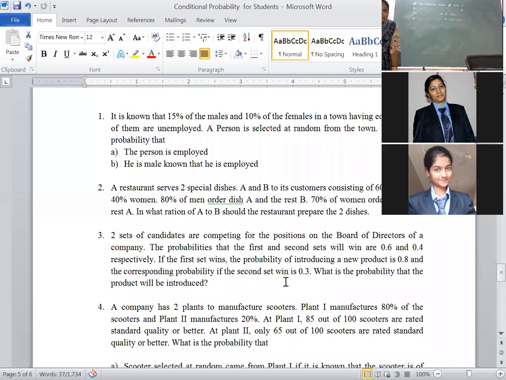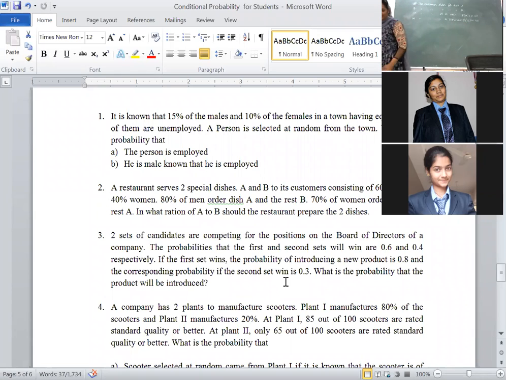Right now, go through the problem clearly. A restaurant serves two special dishes, A and B, to its customers consisting of 60% men. 60% men. That means what is given? Probability of M is given as 0.6. 60%, 0.60. Similarly, women 40%. Probability of W is given as 0.40.